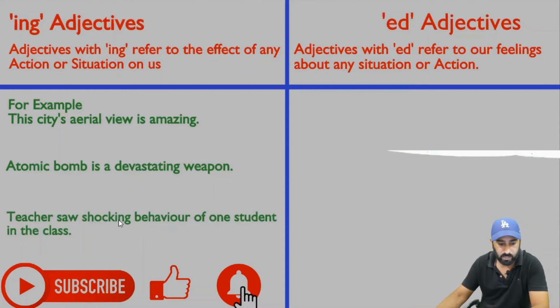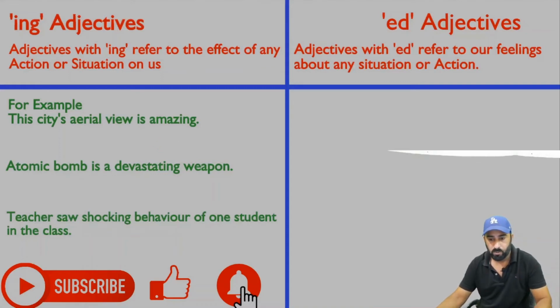So in this sentence, we are talking about the effects of the student's behavior on the teacher. So that's why we use shocking behavior, okay? So teacher saw shocking behavior. It means behavior is having effect or impact on the teacher or bad influence on the teacher, okay? So from these three examples, I think you have a better idea how to use amazing, okay?